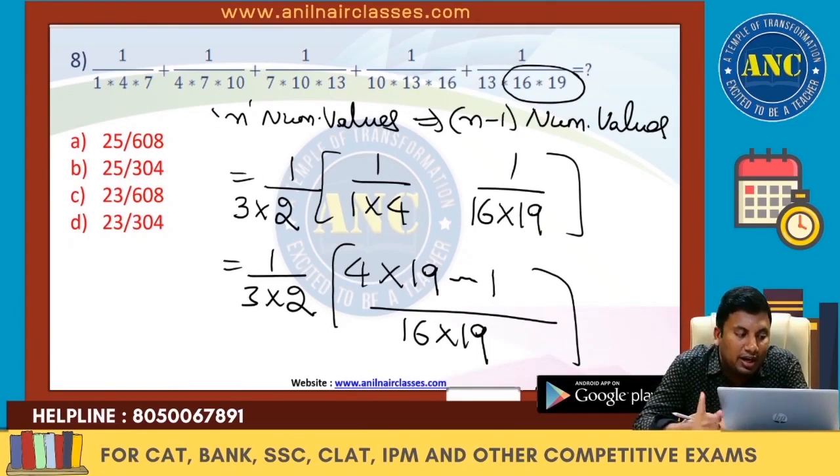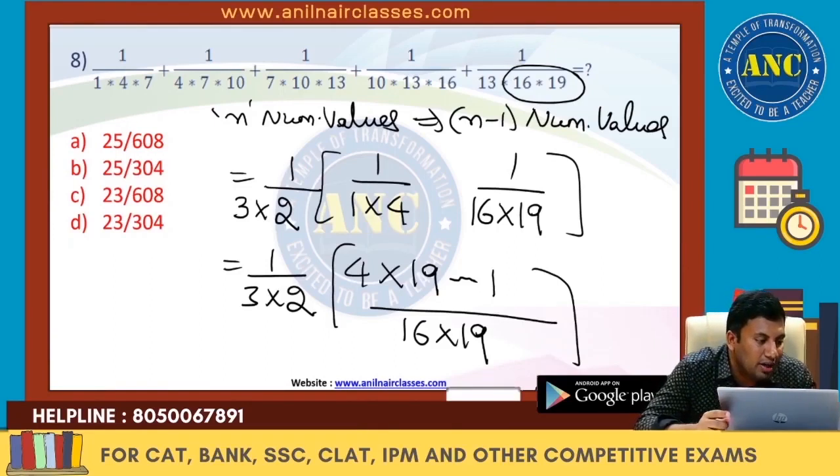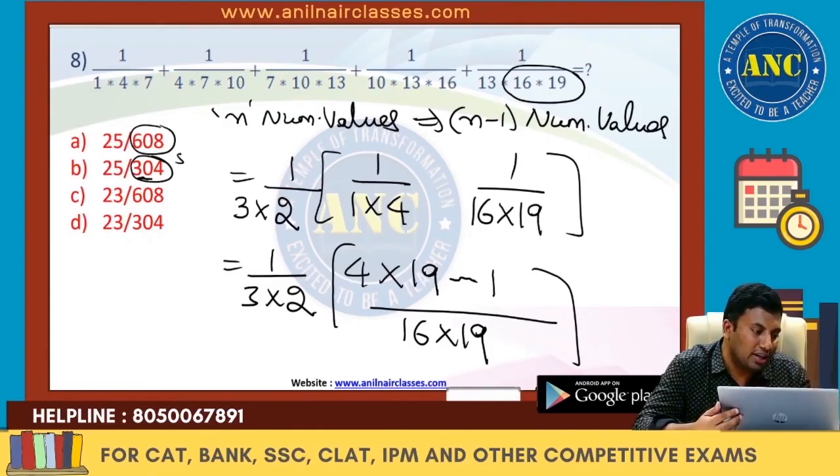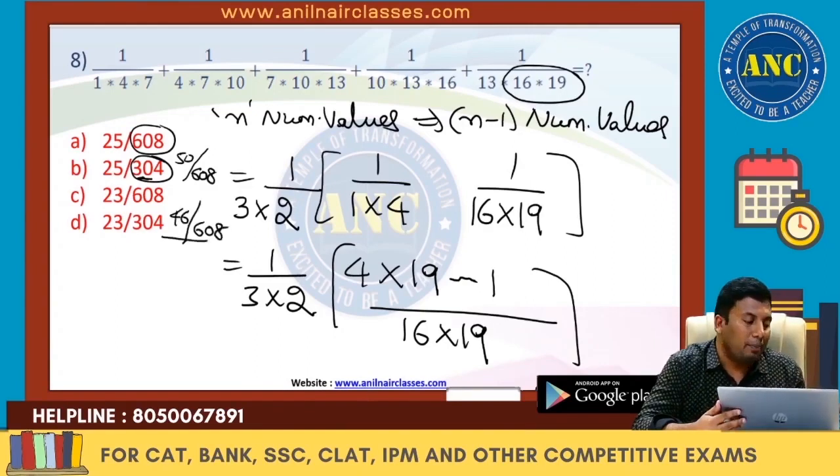The answer denominator should be a multiple of 19 or a factor of 16 into 19, or the original number. The denominator should be divisible by 19. The options are 19, 114, 304. These are divisible and this is also divisible. So all the options are divisible. So this is one method. Another method: 25 by 608, this is nothing but 50 by 608, this is nothing but 46 by 608. If I approximate it, 2 options will go away because 2 options are closer to each other. Approximation.